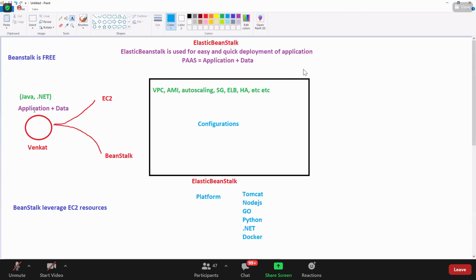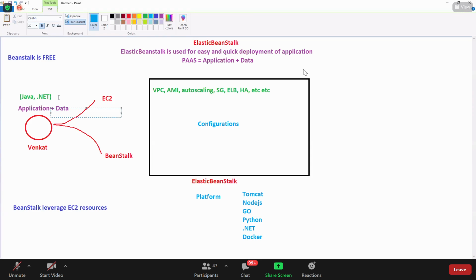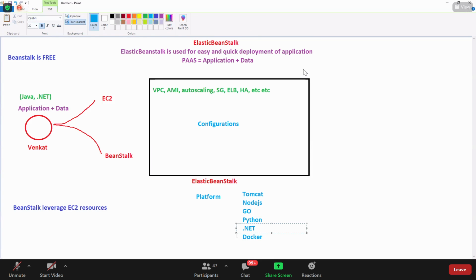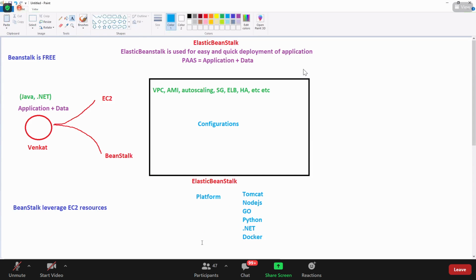If you have an application in C#, go with .NET. If your application is containerized, then go for Docker. It depends upon your application; you go and select the platform here. So these are the few configurations that you need to give to Beanstalk.